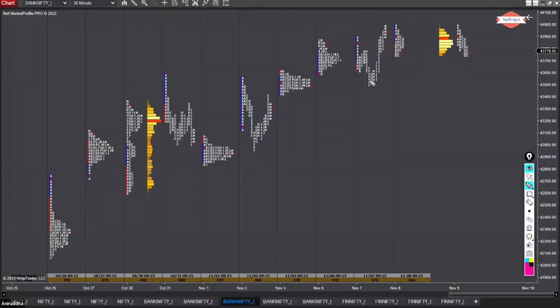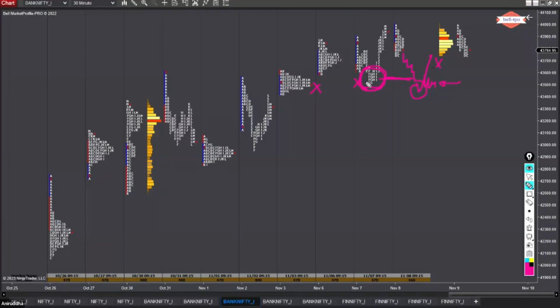But now no, we don't have continuation. What can happen? We can come in this zone. Okay, we can slowly come in this zone. We can even test below this low, and this time if you get a rejection, great. But if we again spend time, then we know that okay, this is not happening, this HVN is not holding, this is not a test, there is still residual business here. Now what do you mean by residual business here? It means that there are people interested in selling, right? At these levels also, they feel that these levels are high, and buyers are not yet ready to buy at these levels. Otherwise, it would be rejected.